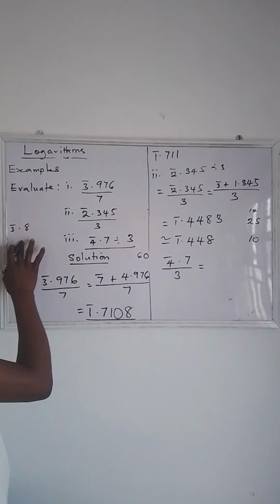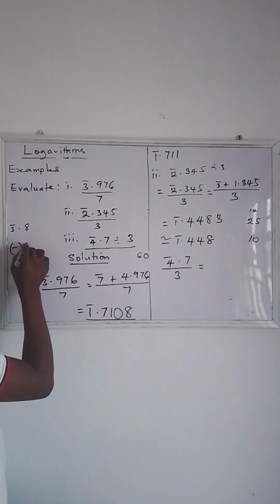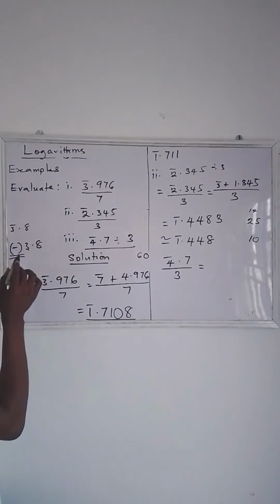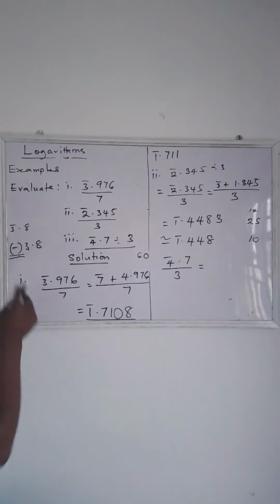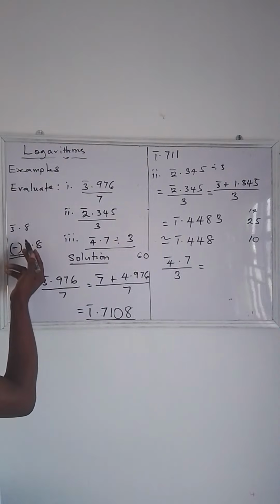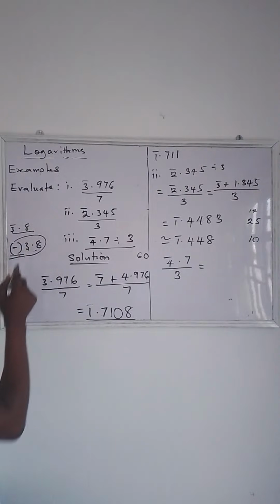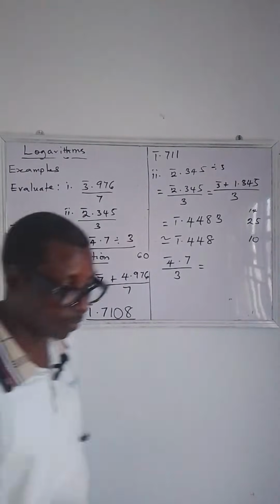So this is the way you are going to present your answer. Okay, let's do it this way. Just write it at the front. I will understand. You just circle your negative 3.8. Just circle. To me is bar. All right. So that means this negative is only on 3. So you can write it this way. I will understand what you mean. Because this negative is supposed to be at the top, you may not be able to do that in your system. But if you can do that, you can do that. So bar 3 point. If your answer is bar 3.8, you write it this way. So let's do this and let me have your answer.